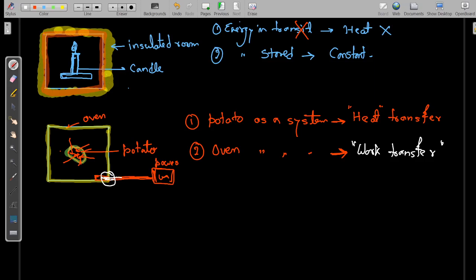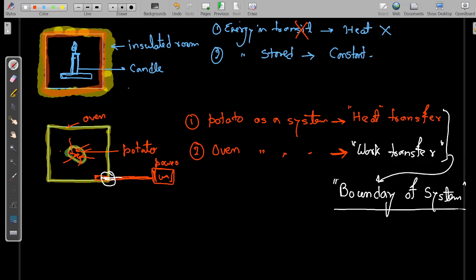So what we have understood till now is that whether it is a work transfer or heat transfer, we have to check at the boundary of the system. Keep this in mind, it's very important. You have to determine whether heat transfer or work transfer is taking place between the system and surrounding, with your main focus on the boundary.